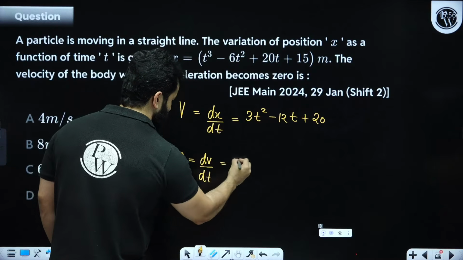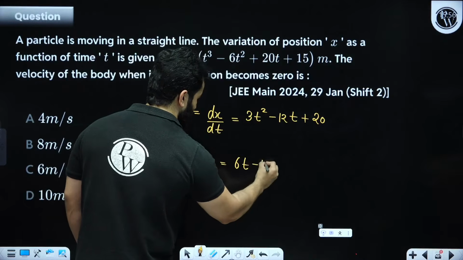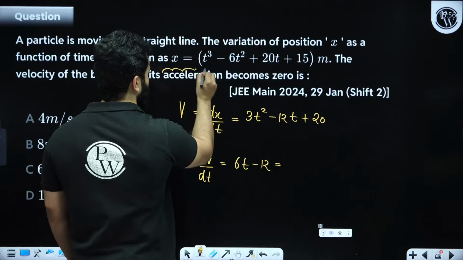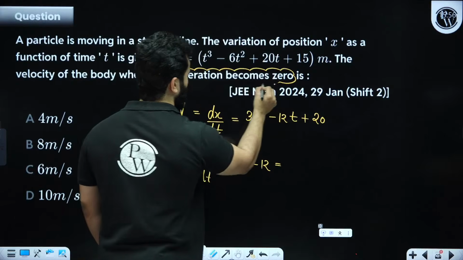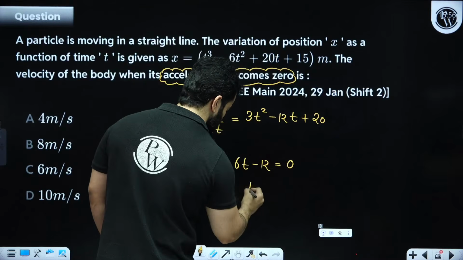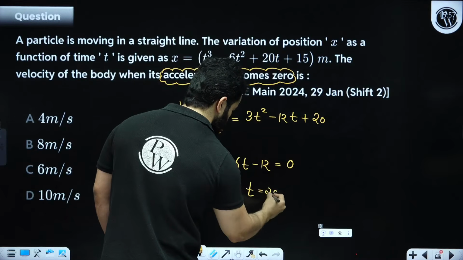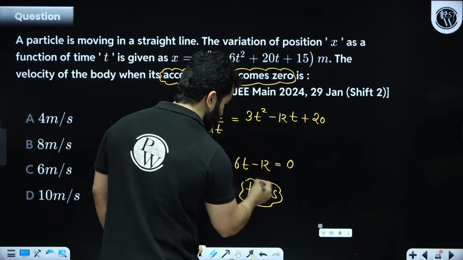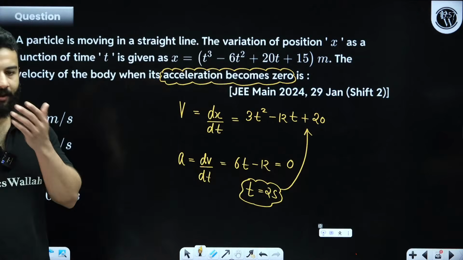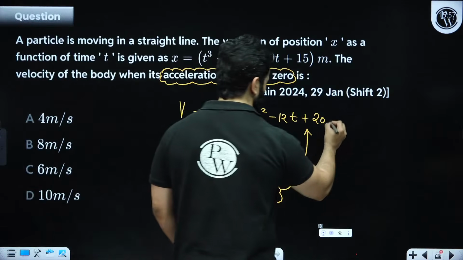That means 6t minus 12, and then they are saying when acceleration becomes 0. When acceleration becomes 0, so this is 0, so t will be equal to 2 seconds. So substitute 2 seconds in this equation, right? Substitute 2 seconds in this equation and you will get your answer.